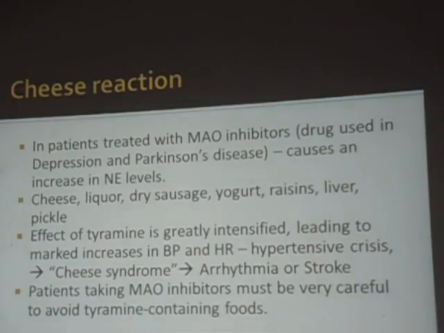This sudden release is possible because of the indirect action; they are just pushing out the stored catecholamines. Once the stored catecholamines are released, there will be a sudden increase in the levels of noradrenaline and adrenaline in the blood.